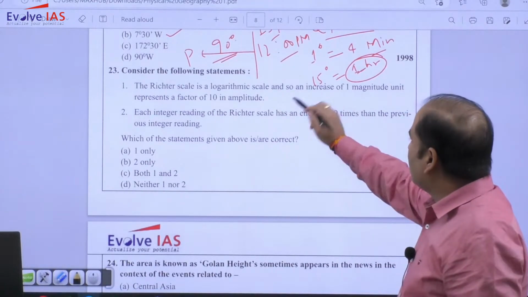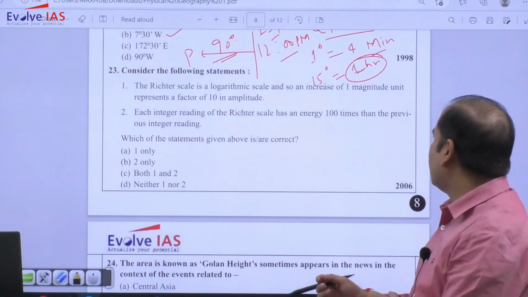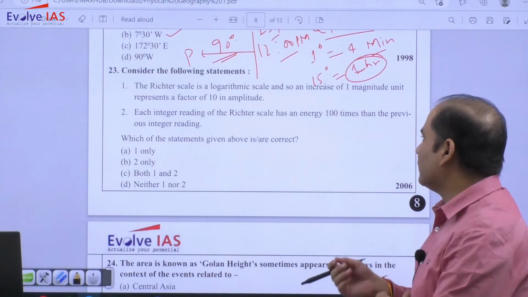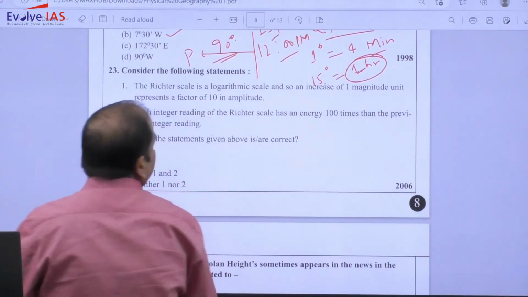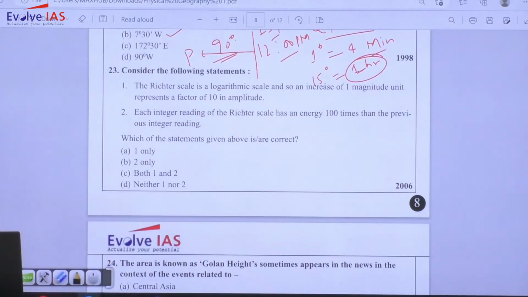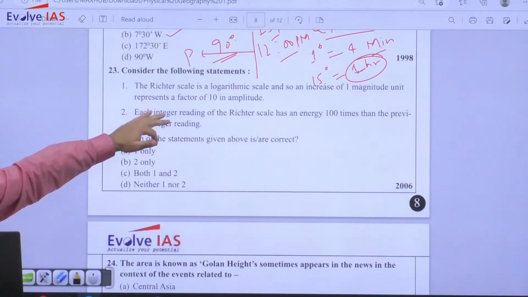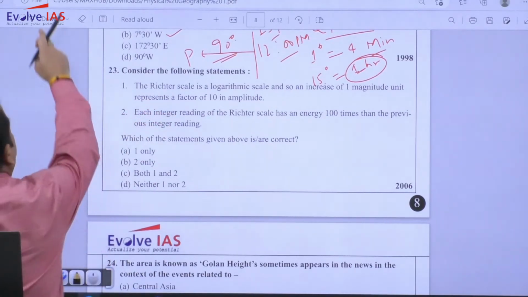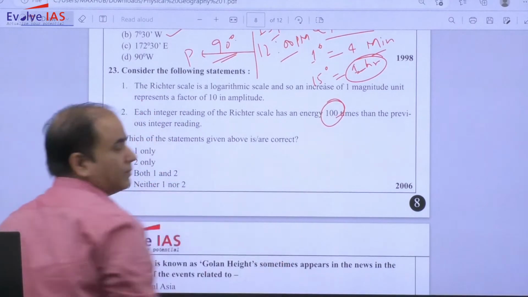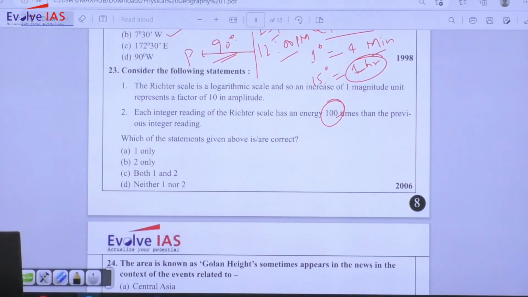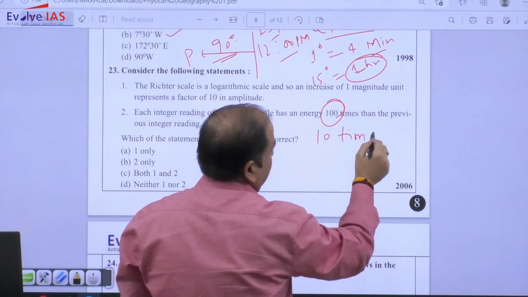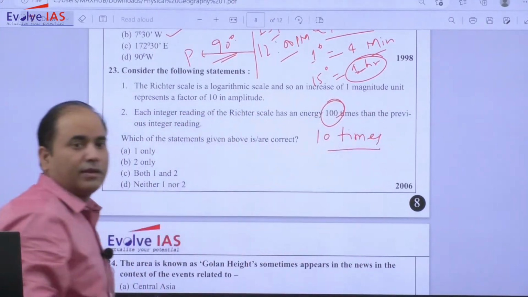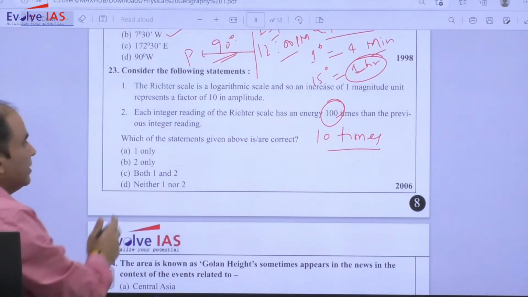So Richter scale is logarithmic scale, and so an increase of one magnitude unit represents a factor of 10 in amplitude. That is correct. Each integer reading of the Richter scale has an energy 100 times than the previous. So the same statement has been reframed, but only one difference. So it should be what? It should be 10 times. So what will be the answer?